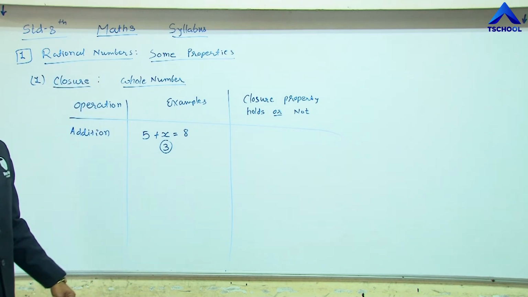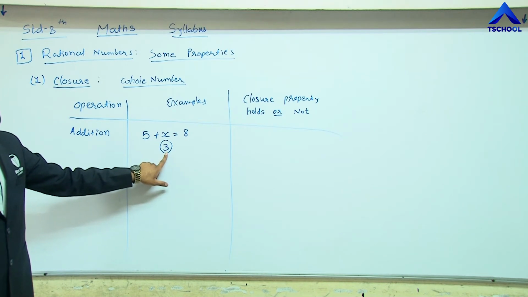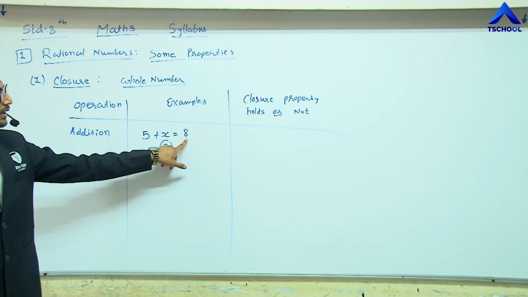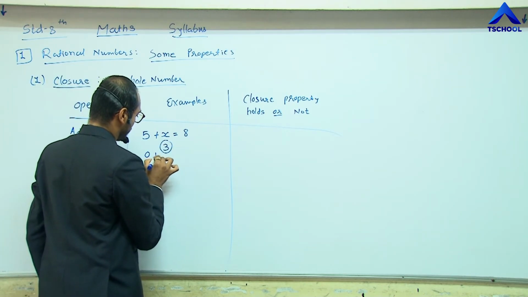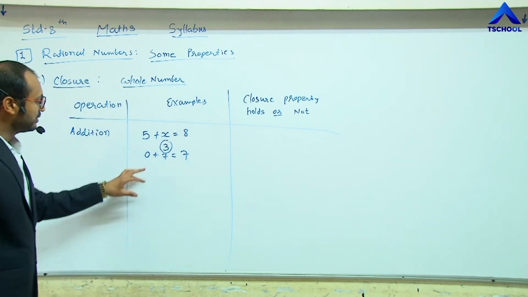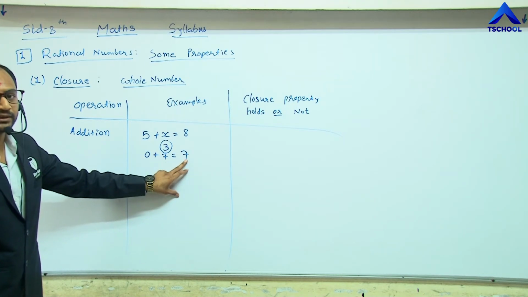That means the addition of two whole numbers results in a whole number. If we take another value like 0 plus 7, it equals 7. So the addition of whole numbers results in a whole number.